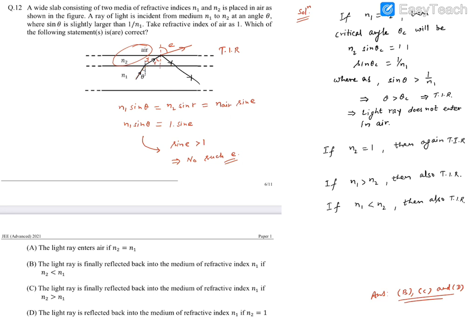So the light ray again will be reflected back in the same medium. So for these conditions, the final reflected ray has to come to the medium N1. As per the language, apart from option A, all other options are correct. So B, C and D are the correct responses. Thank you.